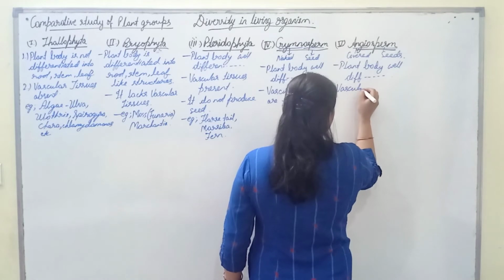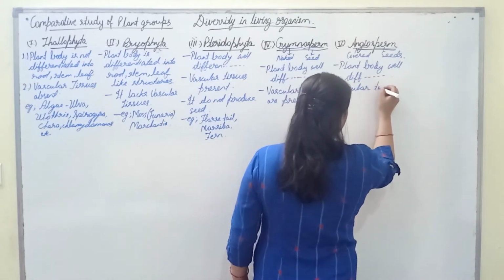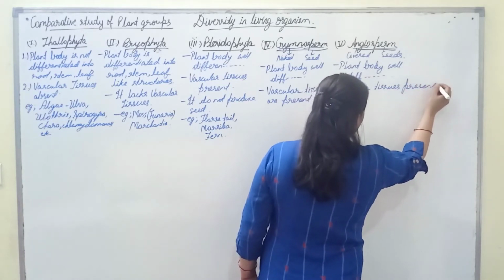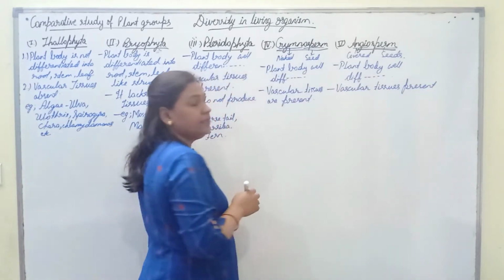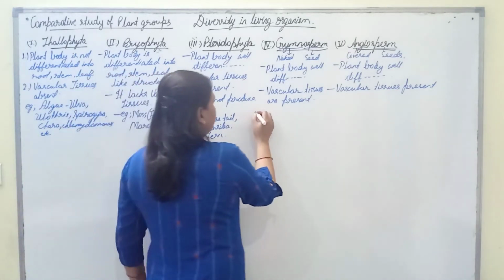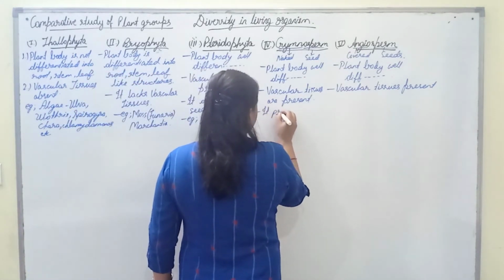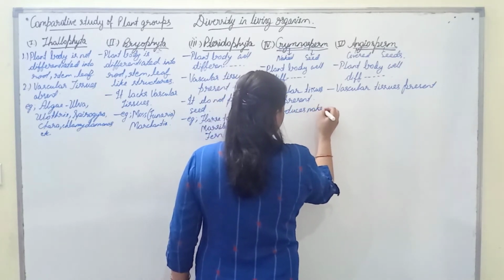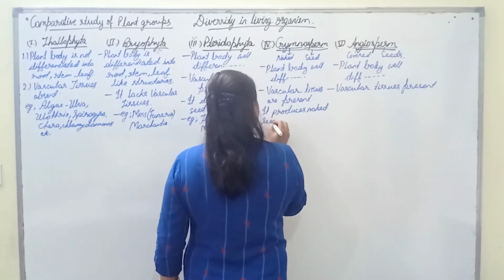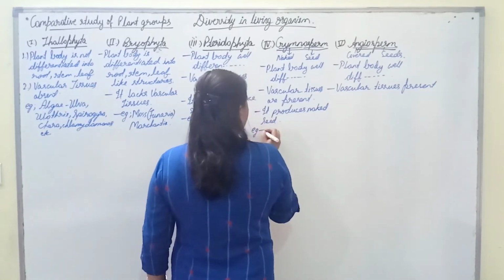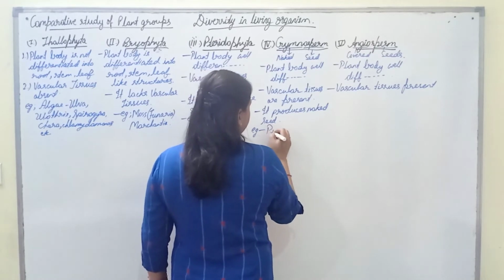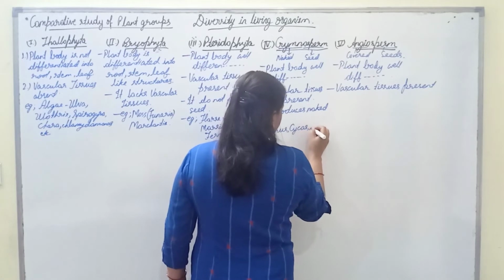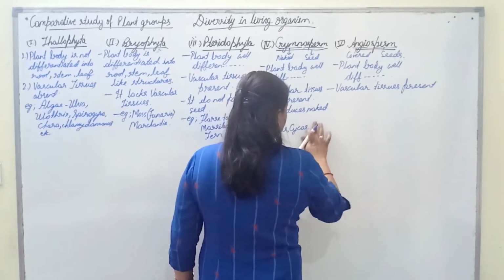Vascular tissue is also present in case of angiosperm. Gymnosperm produces naked seeds, and examples of gymnosperm are Pinus, Cycas, Deodar.